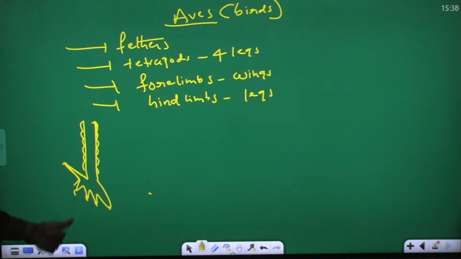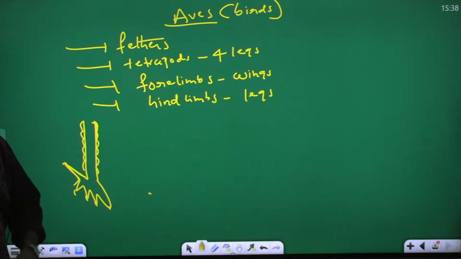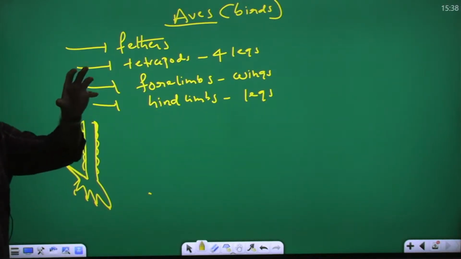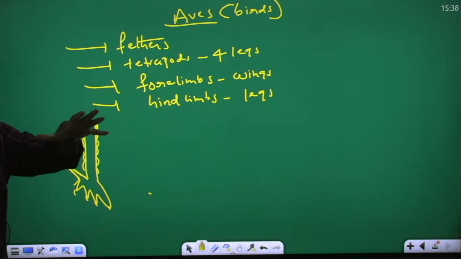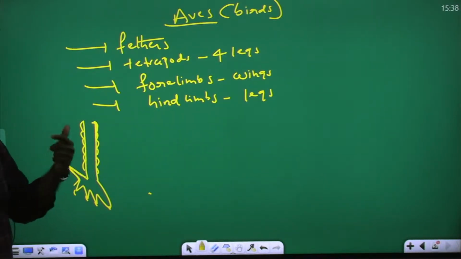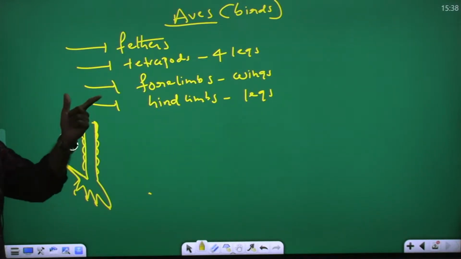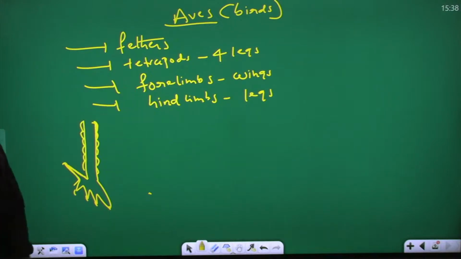What is the use of legs? Walking, running, tearing food. You understand? Clasping. Clasping means holding branches, for birds which live on trees and hold the branches. That is called what? Clasping. So legs are useful for walking, running, clasping. Wings are useful for flying and swimming.